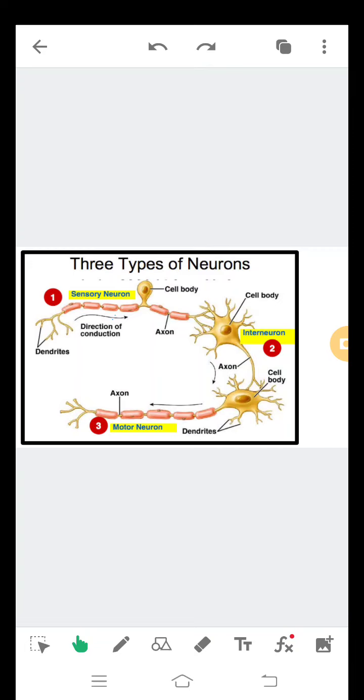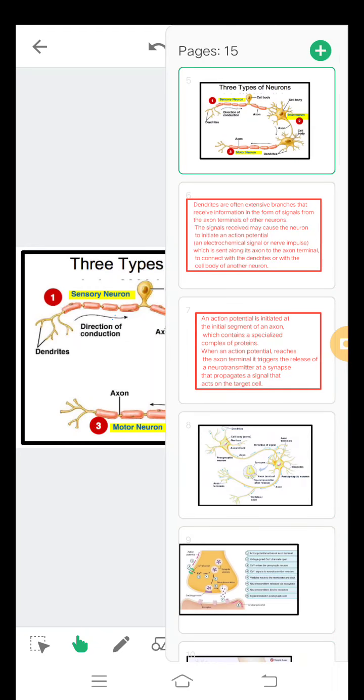So brain to cell body to brain, cell body to cell body, brain to cell body. Sensory neurons, it passes impulse cell body to cell body, interneuron, and it passes impulse cell body to brain is motor neurons.